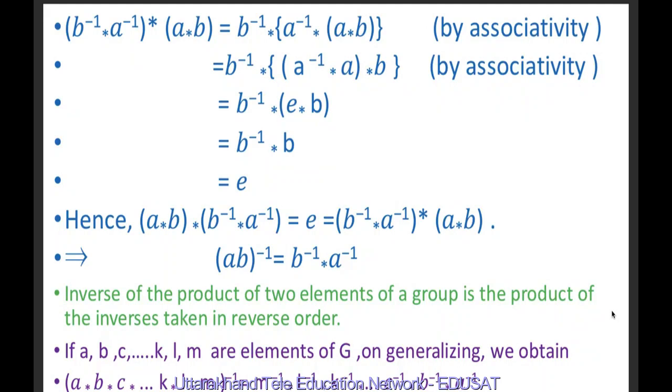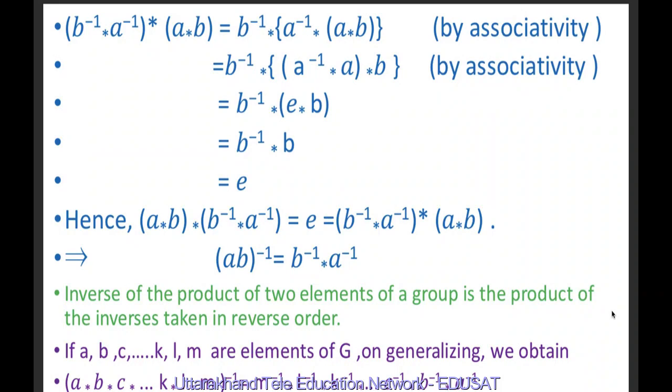So outside we have B inverse star, and inside A inverse star A star B. But A inverse star A is E, therefore within the bracket we are left with E star B, and E star B is B. So we are left on the right hand side with B inverse star B, and B inverse star B is E. So we have proved that (A star B) star (B inverse star A inverse) is equal to E, and this is equal to (B inverse star A inverse) star (A star B).